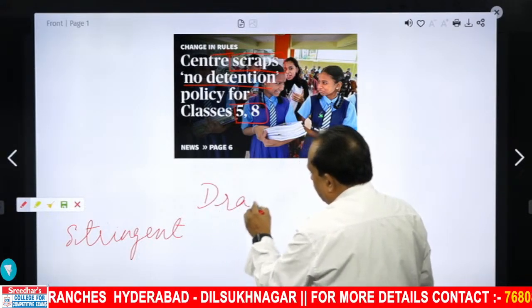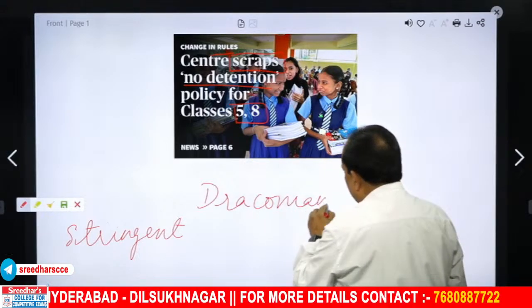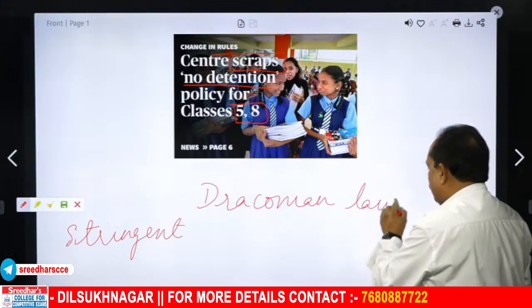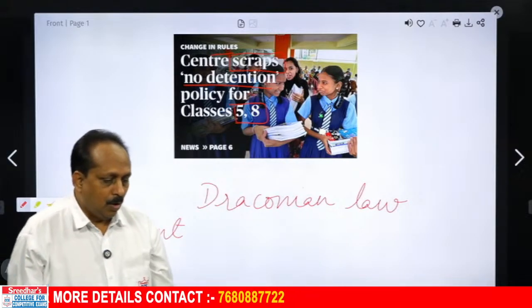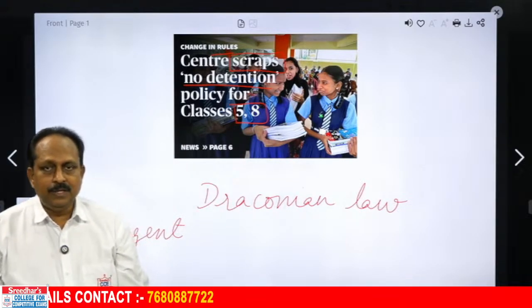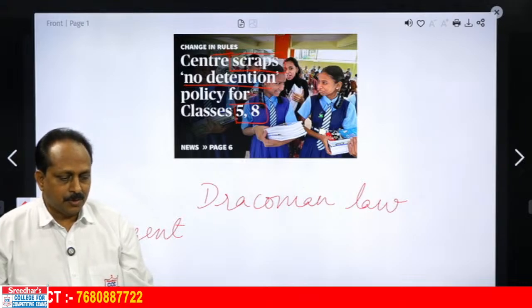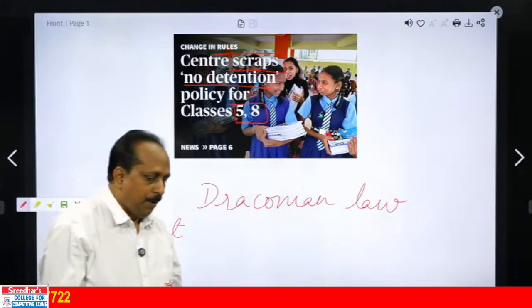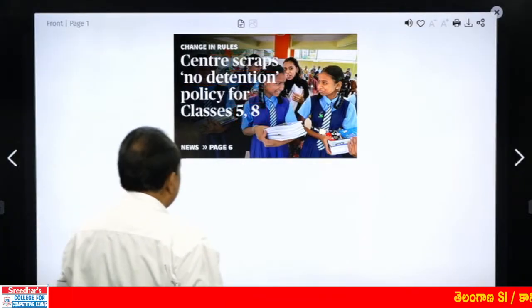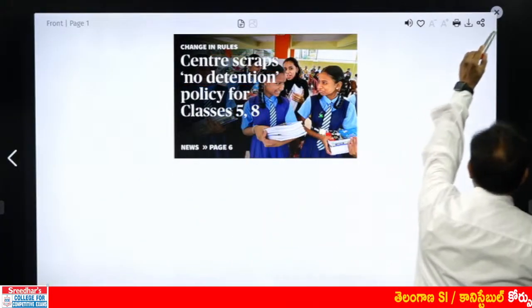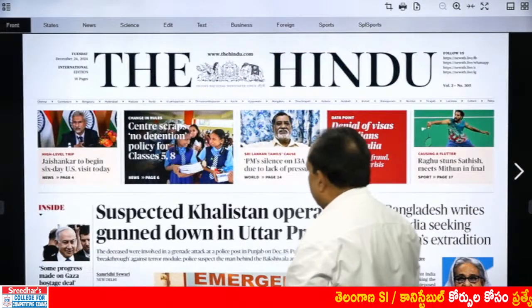There is one, draconian law. Draconian rules and regulations, draconian law means what? Extremely severe, very strict. Very good. Pawan Kumar, I appreciate. Otherwise, simple words. Let us go to the next news item, snippet.